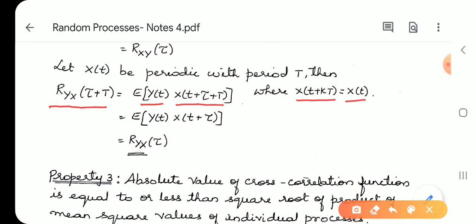Instead of k here you have 1. So this is periodic. Again it becomes t plus tau. By the definition, this is nothing but Ryx of tau. Hence when x is periodic, Ryx of tau plus T is Ryx of tau.